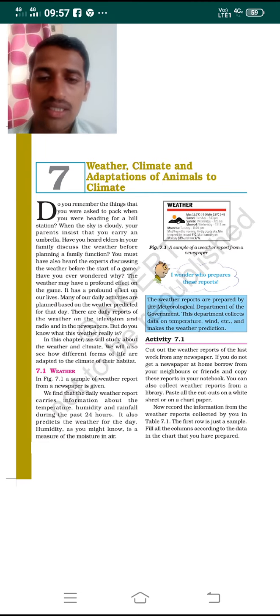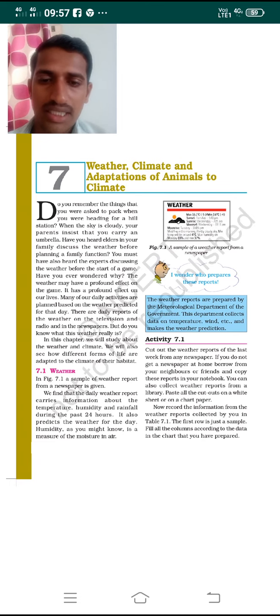Whatever temperature, humidity, and rainfall were recorded during the last 24 hours is given in the news as information from the department of weather reporting. It also predicts the weather for the particular day. The previous day it gives the exact information, and the weather of today is predicted, and also for the next day.